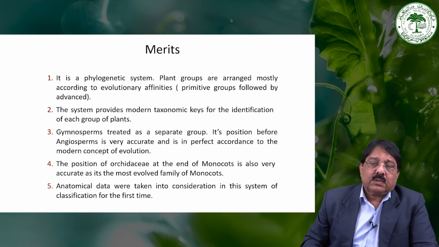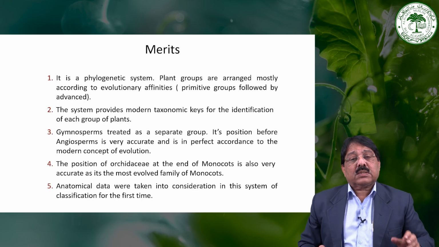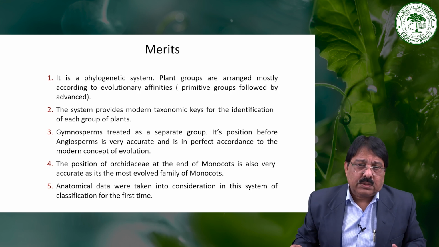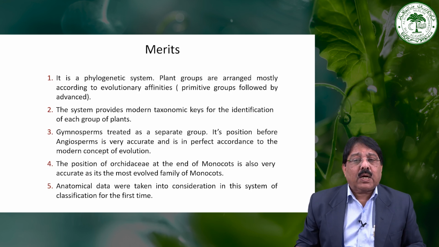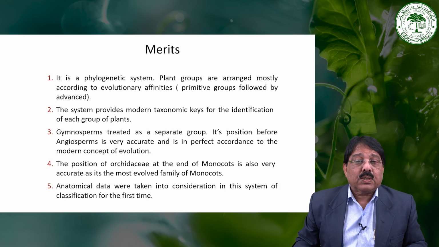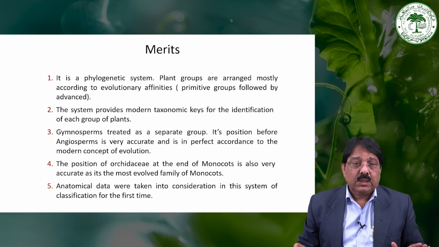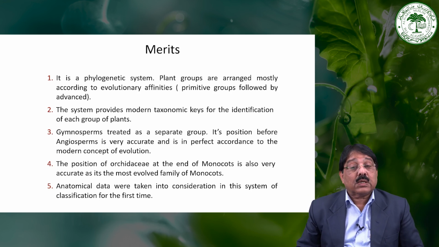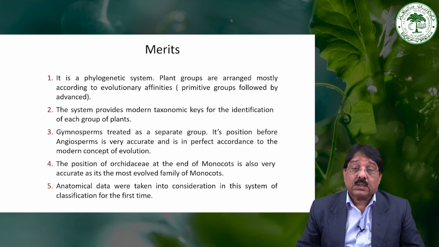So, what are the merits? It is a phylogenetic system, no doubt. The plant groups are arranged mostly according to evolutionary affinities, according to their similarities.